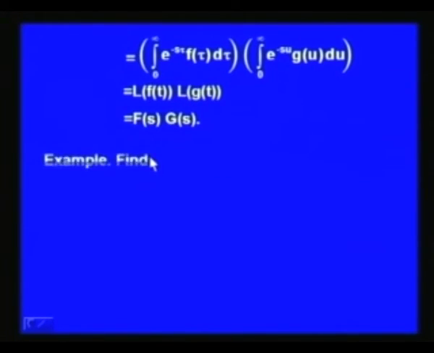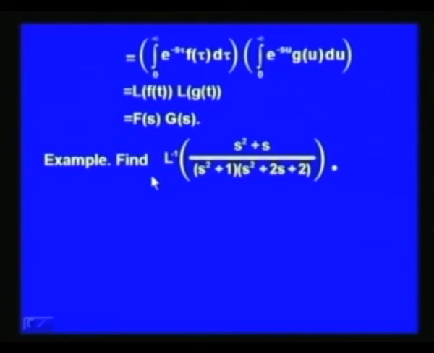The last double integral is then equal to the product of these two single integrals: integral 0 to infinity e to the power minus s tau f(tau) d tau, and then integral 0 to infinity e to the power minus s u g(u) du. This integral is the Laplace transform of f(t), and this integral is the Laplace transform of g(t), which is equal to F(s) into G(s).